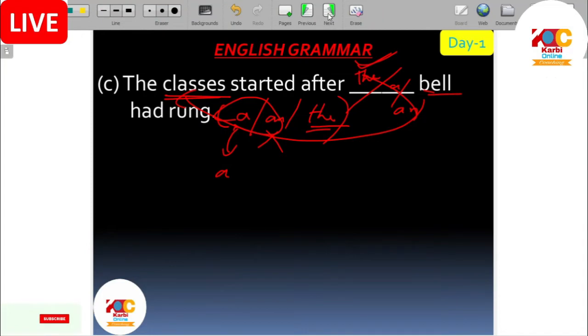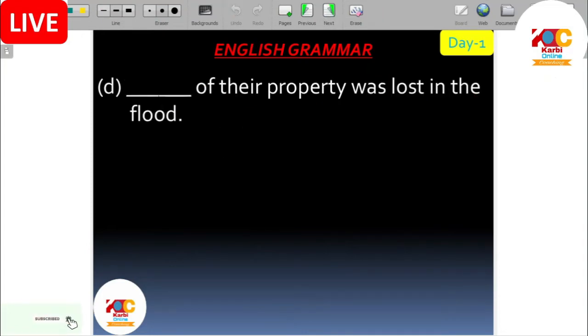Next, what was the answer here? Much of their property. Why are we using much? The difference between much and many. Many we cannot use because property is an uncountable noun. So we have to use much. Much means we are talking about plenty of, lots of.